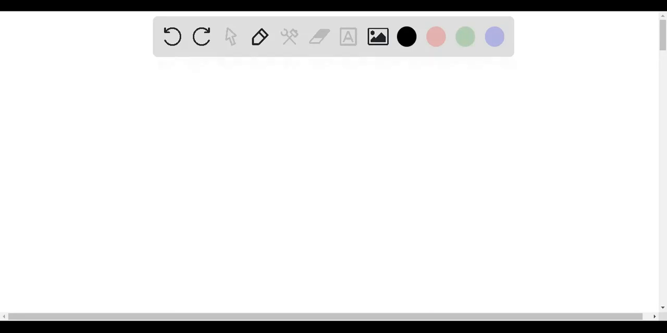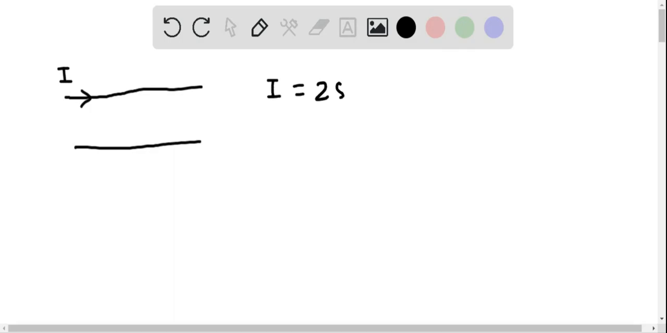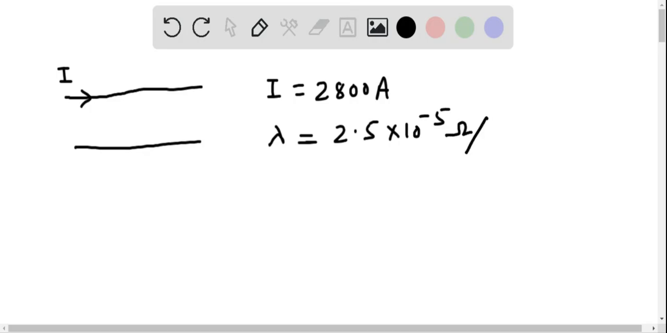Now in this problem it is given a bird is sitting on the high tension line in which a current of 2800 ampere is flowing and the resistance per unit length of the wire is 2.5 into 10 to the power minus 5 ohm per meter. If the bird is sitting over it